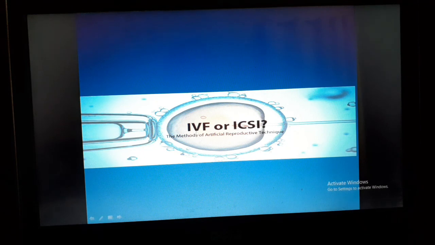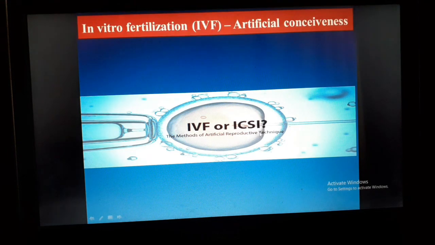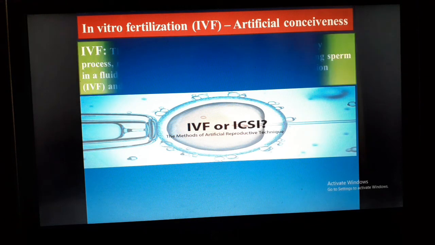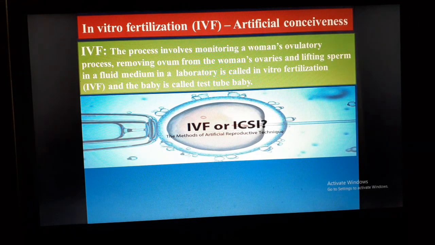Next, here you are watching an image. This is IVF or ICSI. Dear students, the full meaning of IVF is in vitro fertilization, and ICSI is intracytoplasmic sperm injection. The process of in vitro fertilization is one kind of artificial conception.